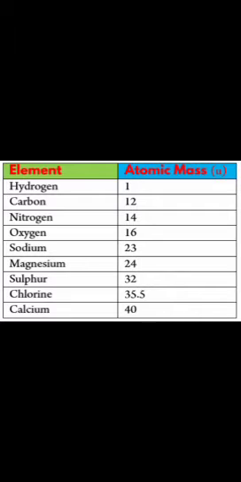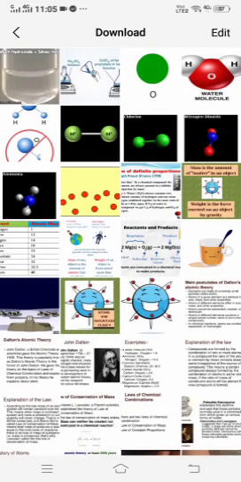And keep in mind, the atomic mass, or mass number, is totally different. So carbon's atomic number is 6, but atomic mass is 12. Nitrogen's atomic number is 7, but atomic mass is 14. So this way, children, every element has a different atomic number and a different mass number. Let me show you one example.